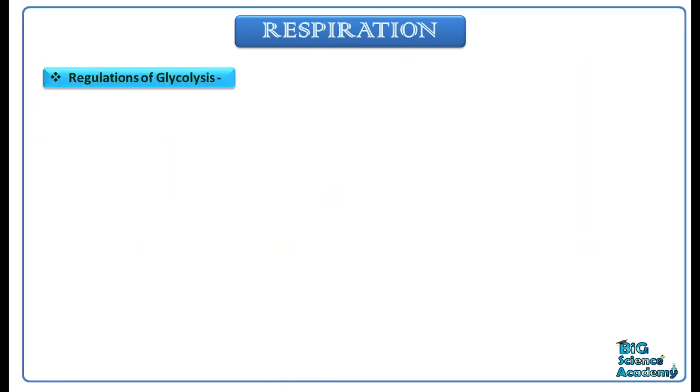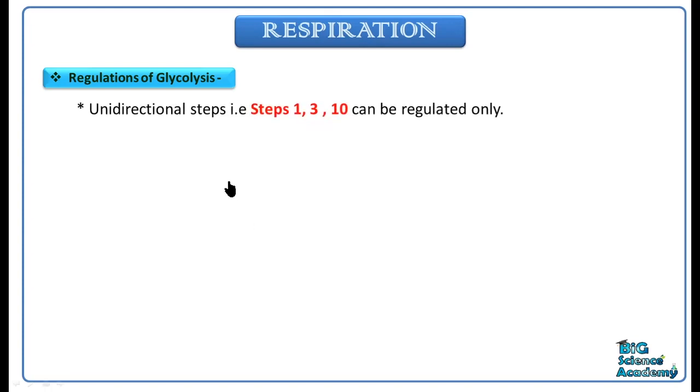So the next is the glycolysis regulations or the regulations of glycolysis. Here in the glycolysis there were 3 unidirectional steps. That means the step 1, step 3 and step 10, where there was given a single sided arrow. Those 3 steps are regulated. Only those 3 steps can be regulated in the total process of glycolysis.